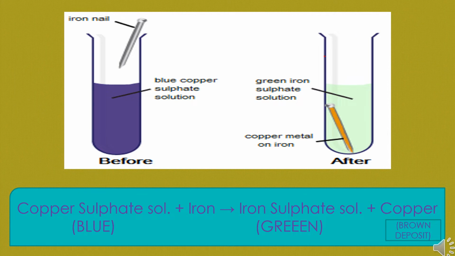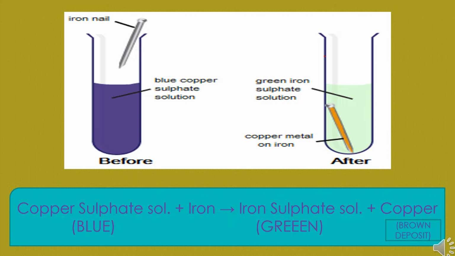Let's discuss one more example of chemical change. Let us take a solution of blue copper sulfate in a test tube and add an iron nail in it. After some time, what do you observe? The solution changes to green. This green solution is not a copper sulfate solution; it is an iron sulfate solution. And you observe a brown coating over the iron nail. So this is what? A chemical change.